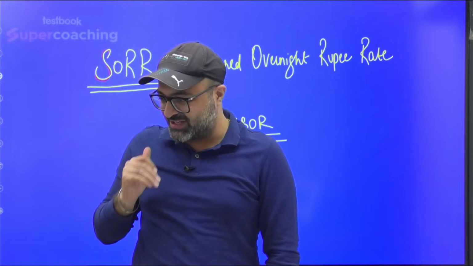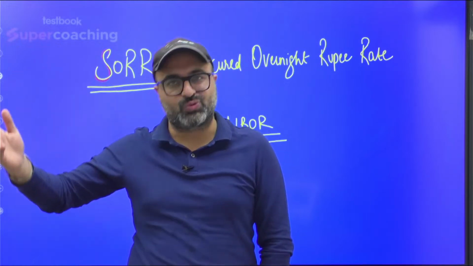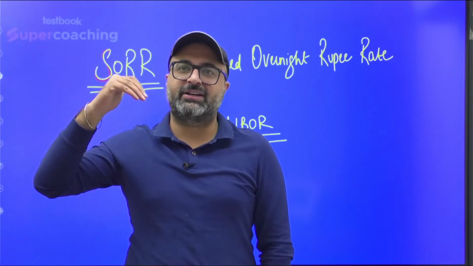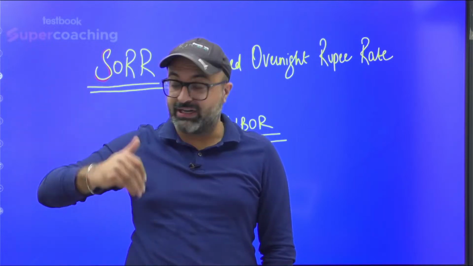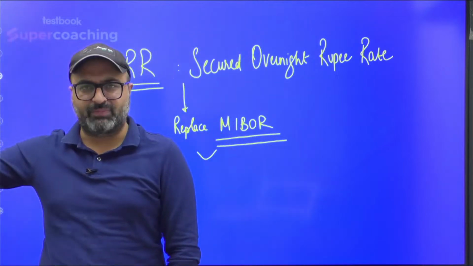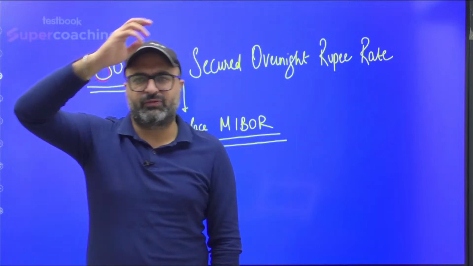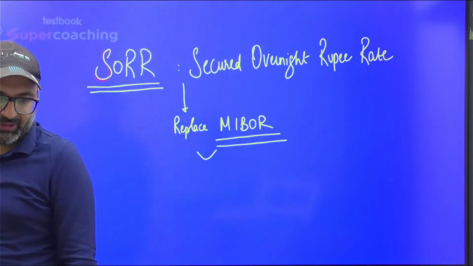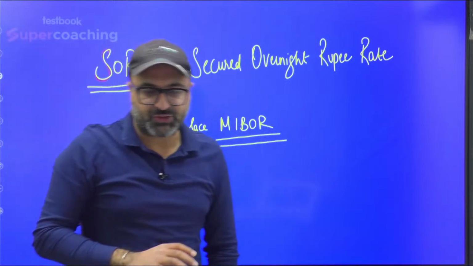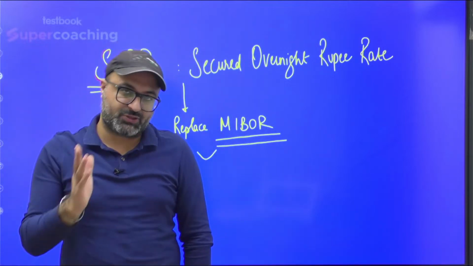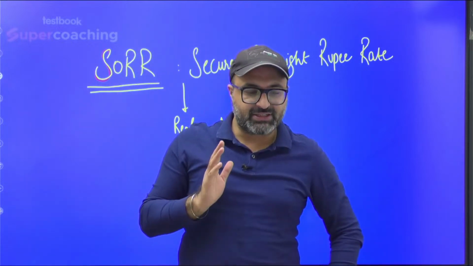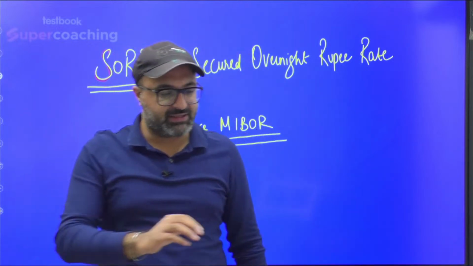So this SORR is aligned to SOFR, which will help India to follow an alternative reference rate like other nations are already doing, for example US, for example UK, for example Eurozone and many other countries. Is it clear everyone? So this is SORR. The next is SOFR. The first one was LIBOR. If all these terms which we have just discussed are crystal clear, just give me yes sir.